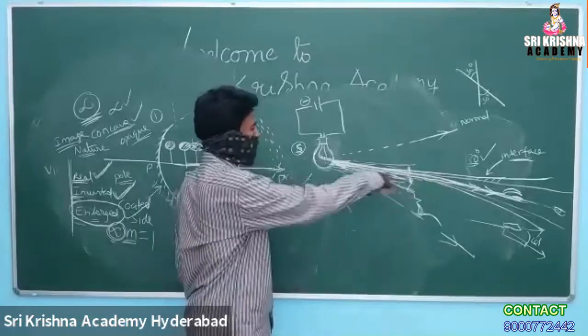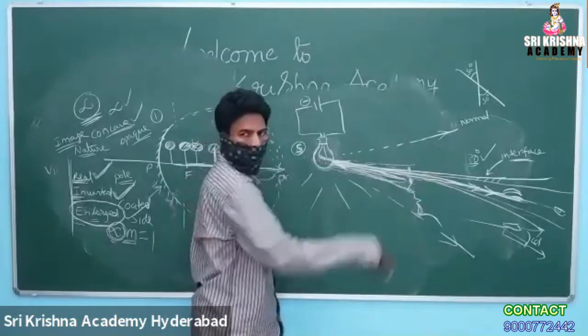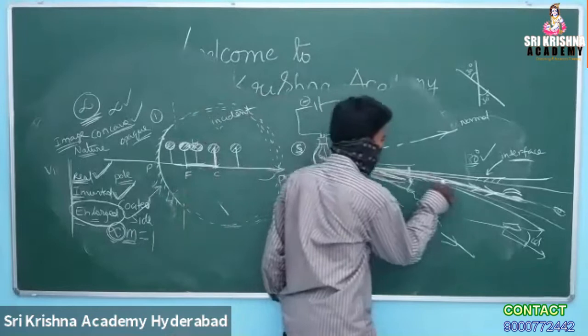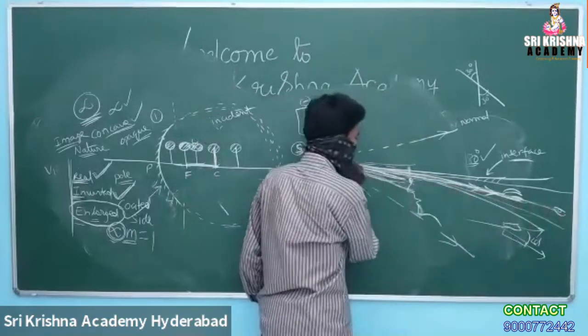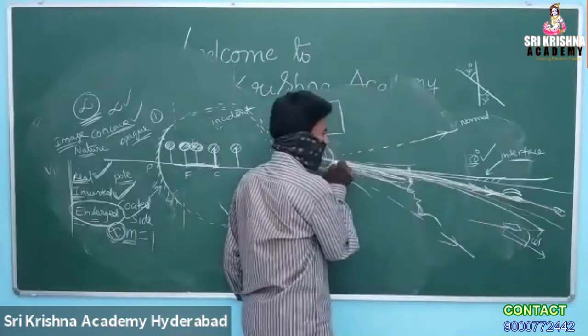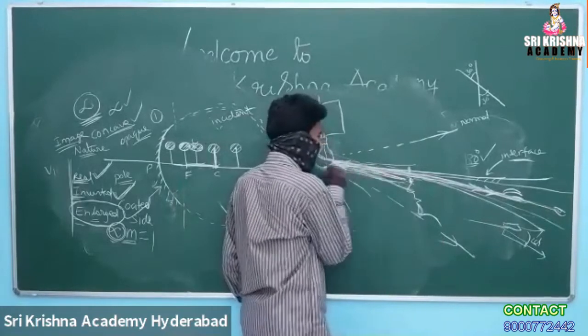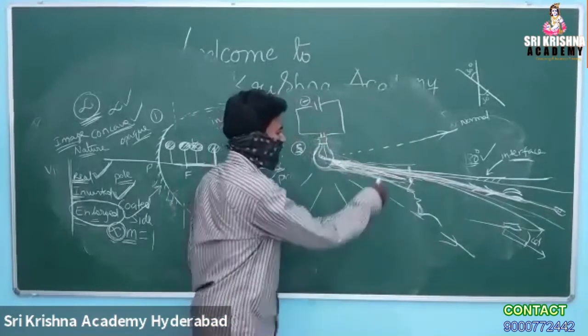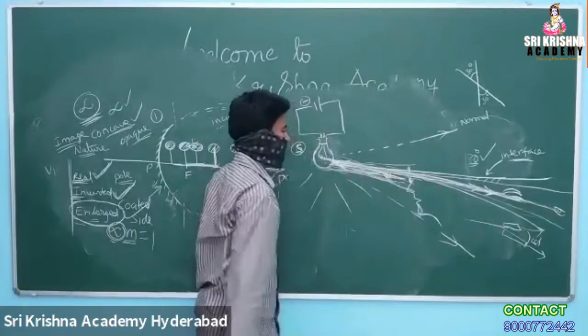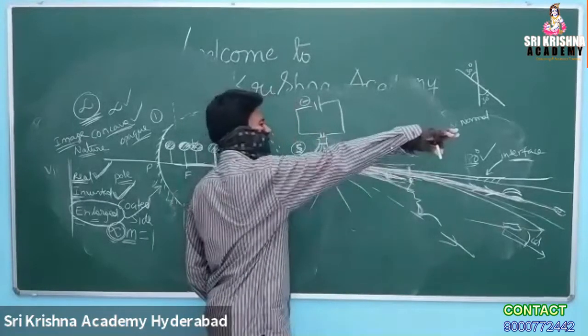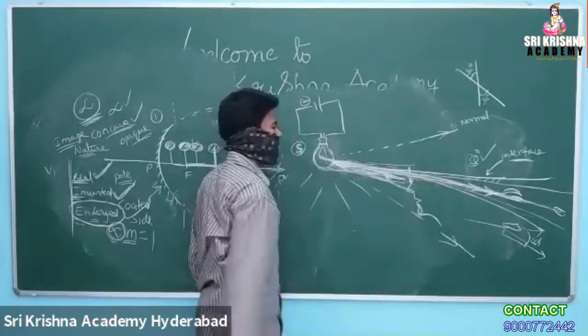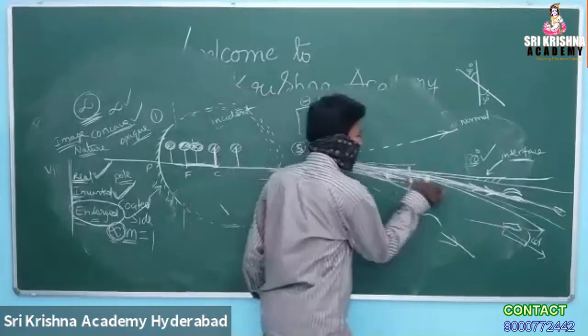If the source and observer distance is more and more, only straight rays are connecting the source and observer. If the distance is less, automatically more rays which are not parallel also fall on the observer's retina. If the observer's eye is at a very long distance, definitely only a parallel beam will be going.